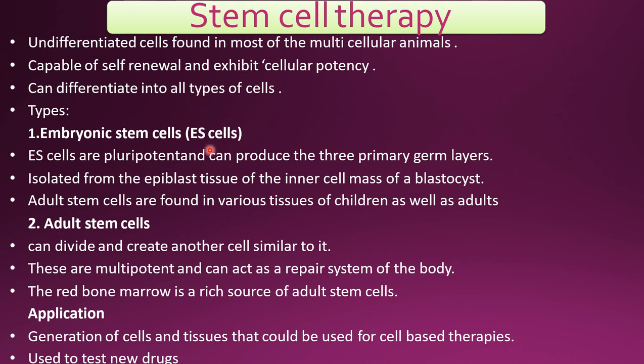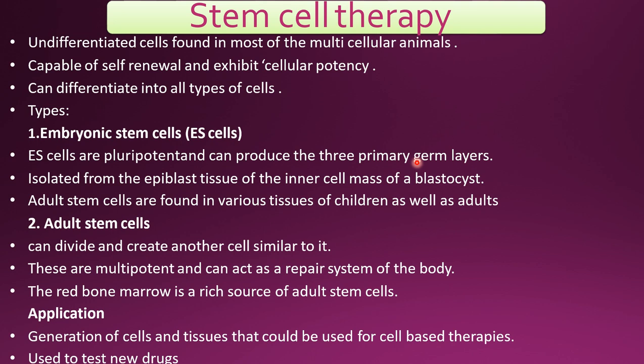Embryonic stem cells, shortly called ES cells, are pluripotent in nature. We'll discuss that next. Pluripotency means the stem cells can differentiate into any of the three primary germ layers. We have studied ectoderm, mesoderm, endoderm. Pluripotent means they can produce any of the three primary germ layers. From the ectoderm, the skin and nervous system will develop. Like this, embryonic stem cells are pluripotent.